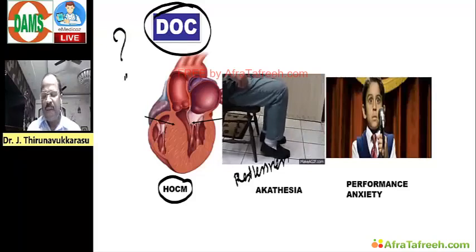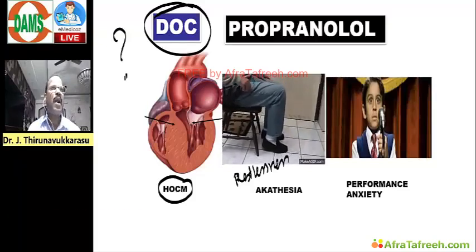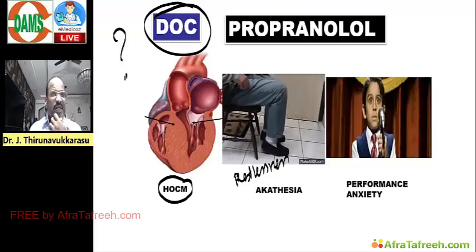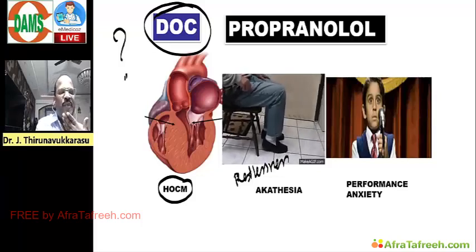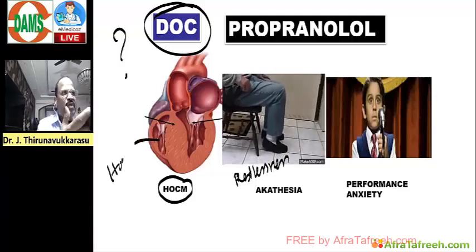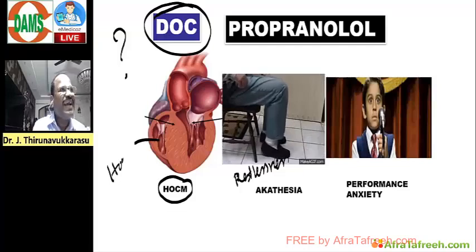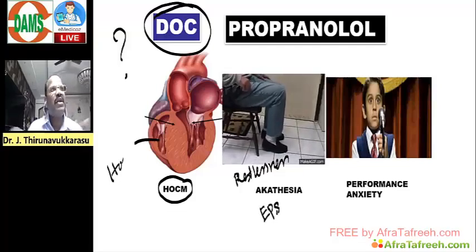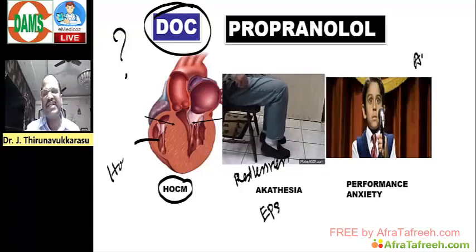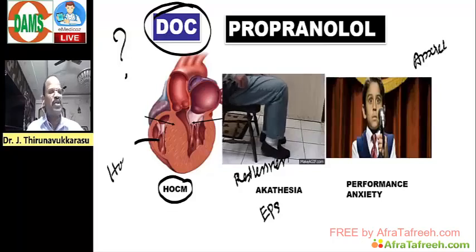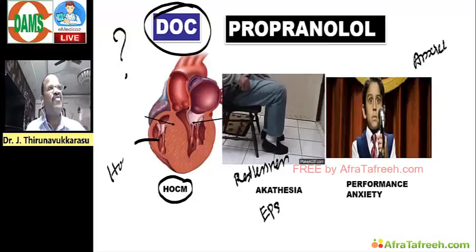It is propranolol, a beta blocker. This type of clinical question, suppose they frame a question clinically, an HOCM patient with a clinical symptom, or they may frame a clinical question based on extrapyramidal side effects, or they can frame a question based on anxiety. So clinically we can frame questions for this, the drug of choice is propranolol. Like that questions can be framed.